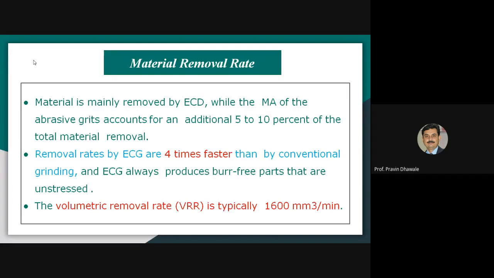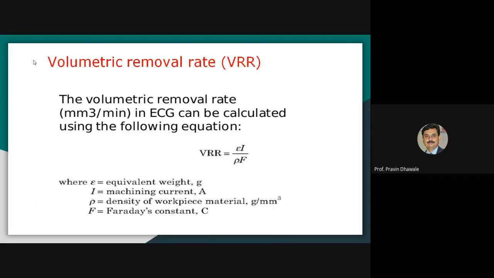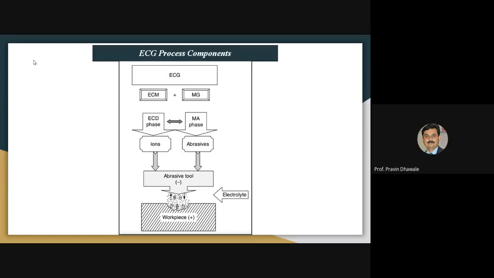Also, we discussed the MRR, that is the material removal rate, also called the volumetric removal rate, and it is near about 1600 cubic millimeters per minute. How it is quantified is given by the equation VRR equals epsilon I divided by rho into R. Basically, the electrochemical grinding process is a combination of electrochemical machining and mechanical grinding.